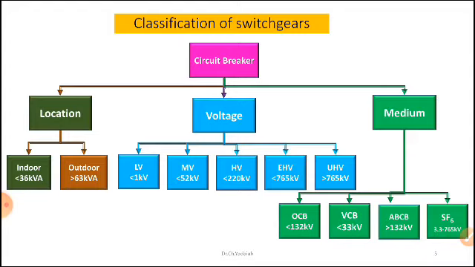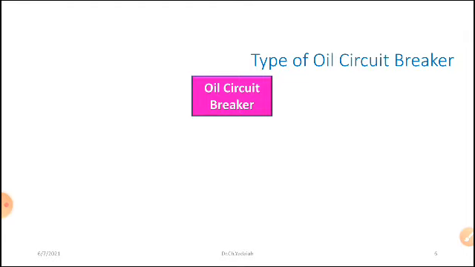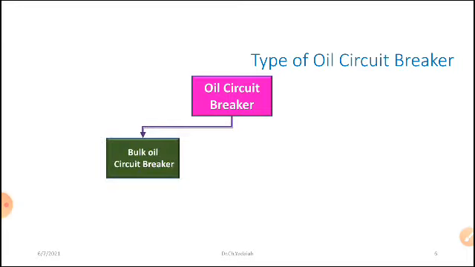Let us see the oil circuit breakers, classified based on the oil. Oil circuit breakers are also classified based on the quantity, how much oil you are going to use. I can use the bulk oil circuit breakers. In this case I can use nearly 5,000 liters of transformer oil. This is used for the quenching of the arc as well as the cooling of the circuit. It's an insulating material. It appears like a small telephone booth or some pan dabba, you can say.